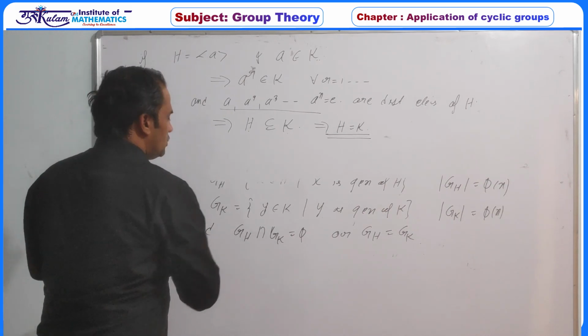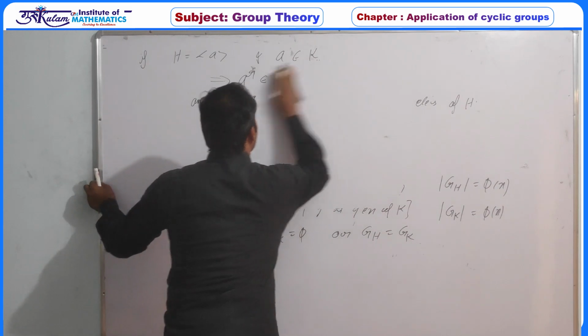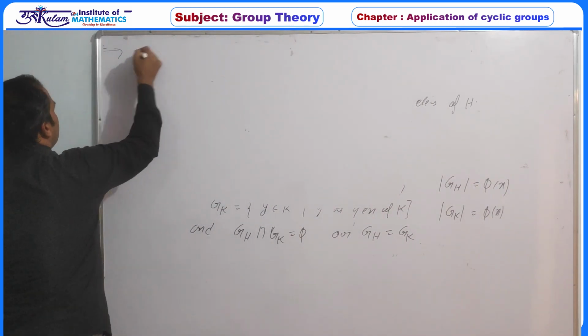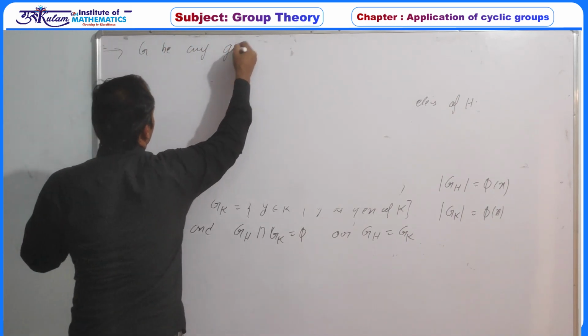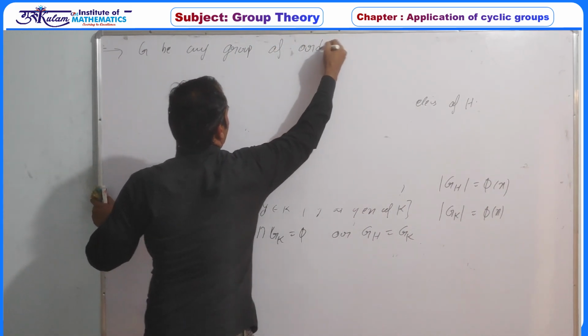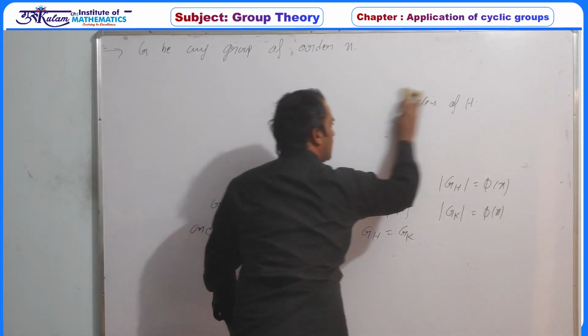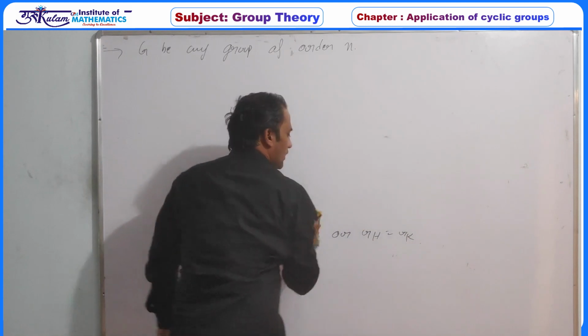What is the use of this property again? Next one is, if G be any group of order n. So G is any group of order n, need not be cyclic, need not be abelian, need not be non-abelian.